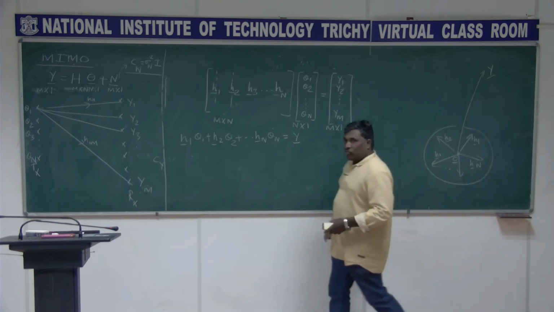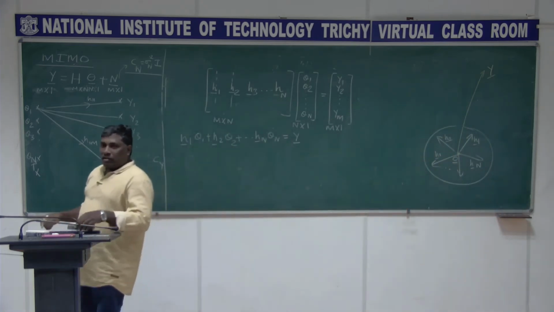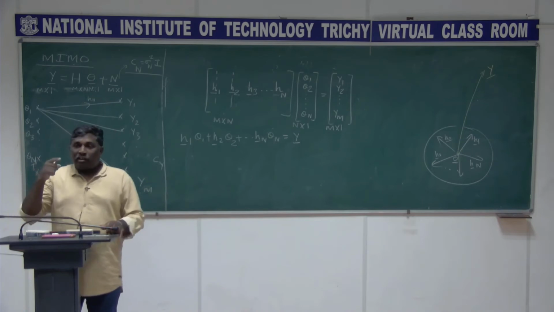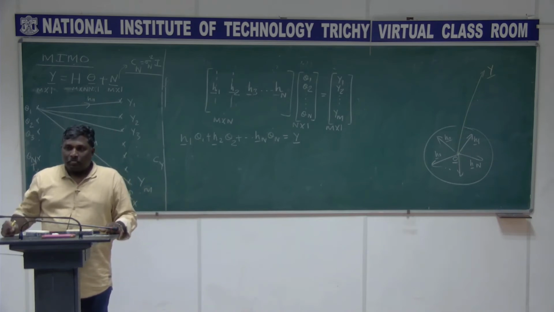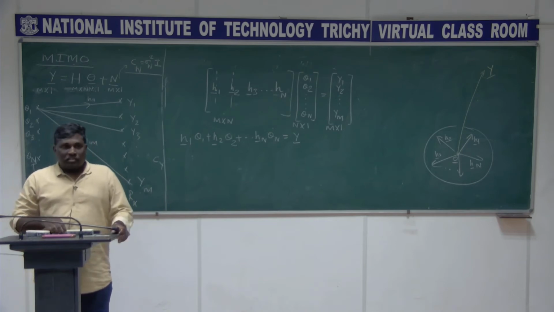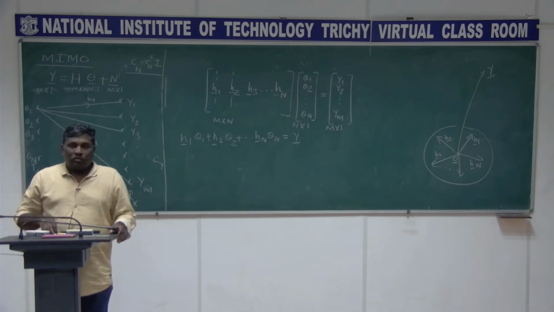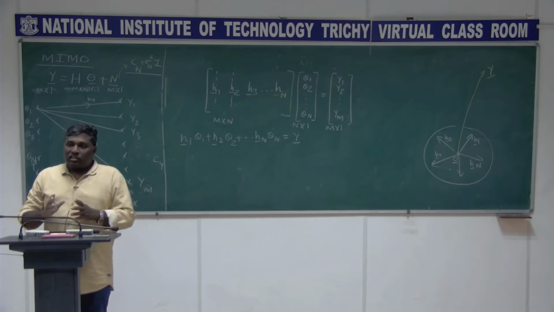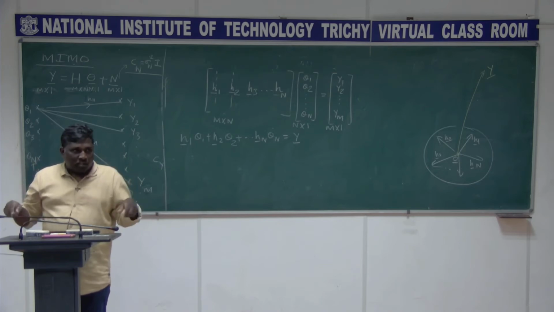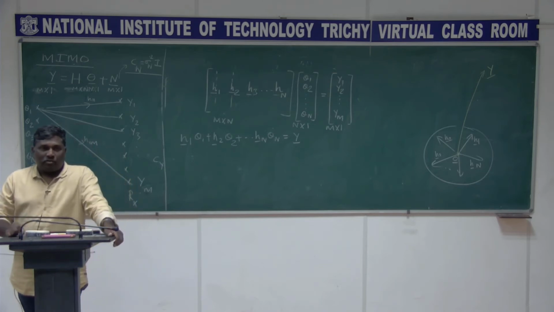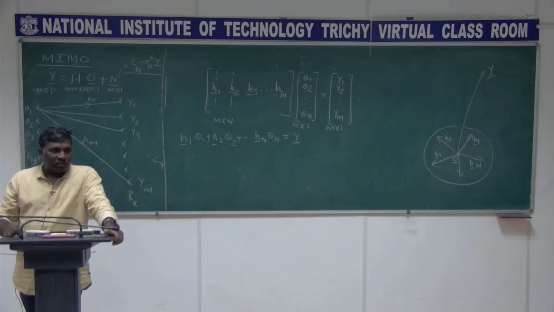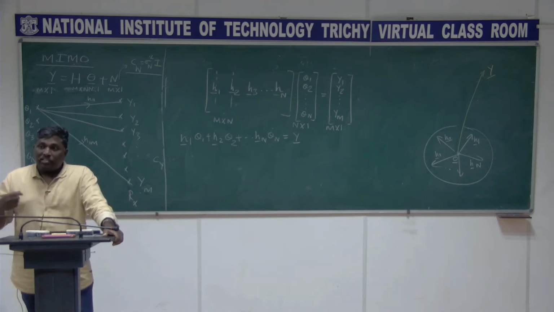Some vector Y which is not in the column space of H. Even then I need a solution, because you need to find theta such that Y minus H theta, the norm square, that error, the magnitude square of this error vector, needs to be minimized. I need a solution for it. The best value of theta.